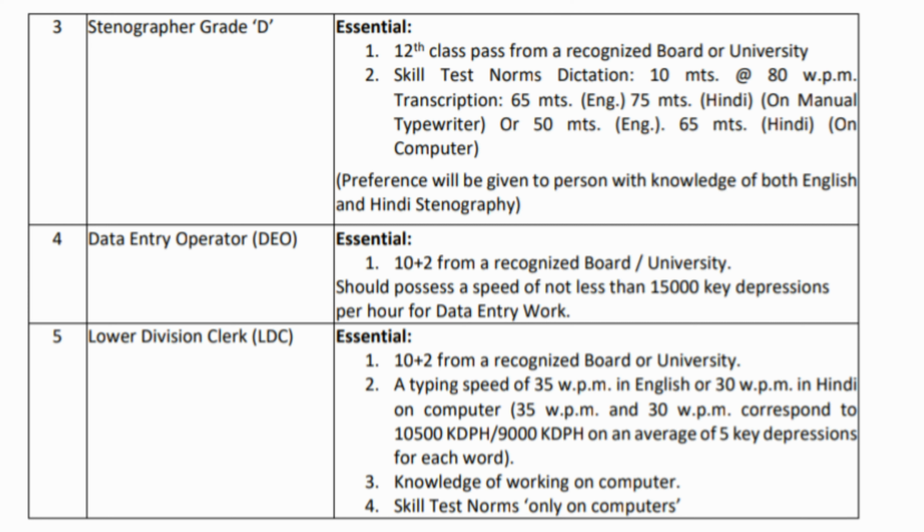For the lower division clerk post, the essential qualifications are 10+2, and second is typing speed of 35 words per minute in English or 30 words per minute in Hindi, and third is knowledge of working on computer, and fourth is skill test norms only on computers.